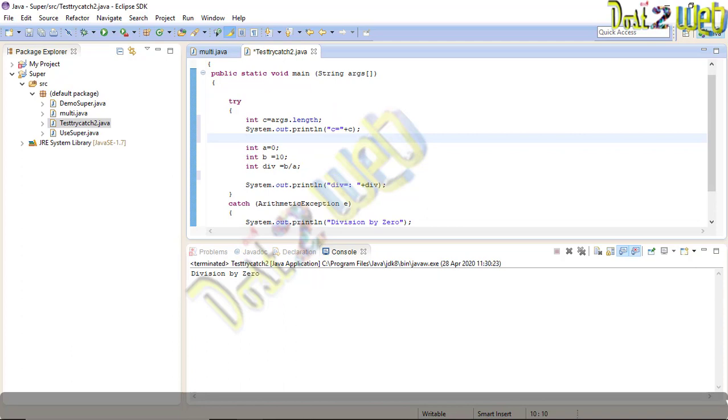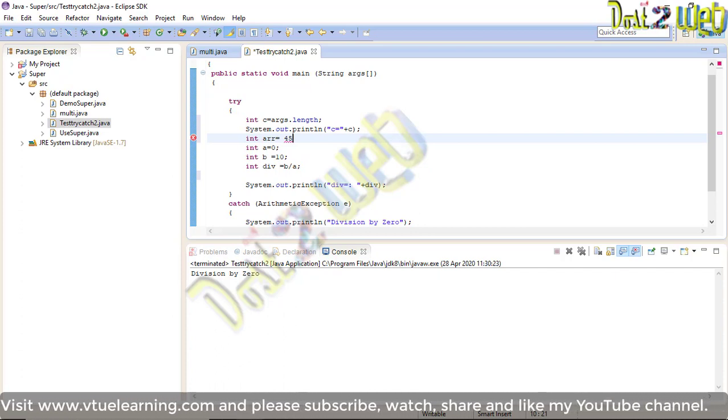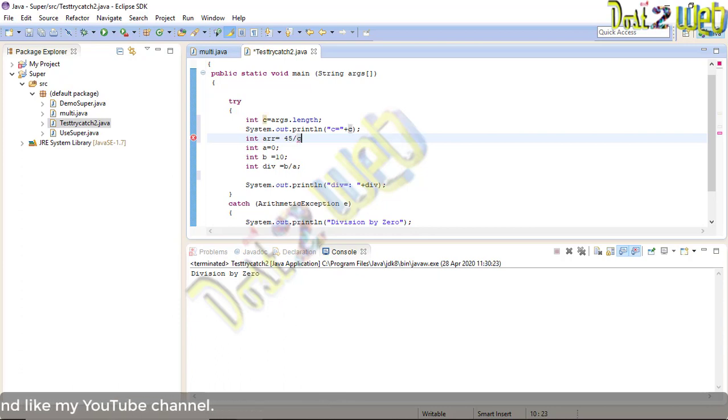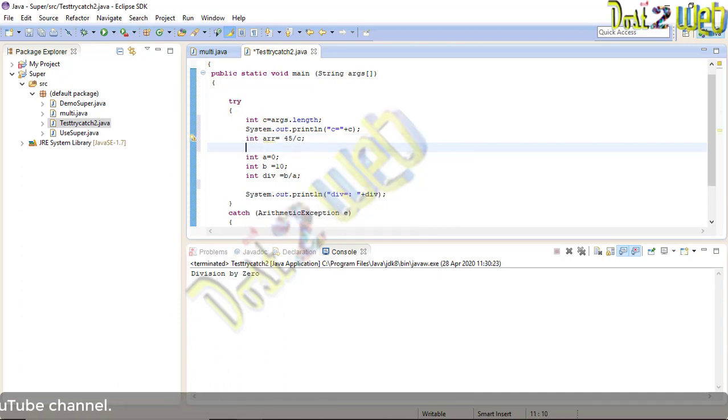Now what we'll do, I'll create one array, int arr, and is equal to, we'll give some number like 45 division by number. That is what is the argument length. So I'll give the argument length as c, semicolon. Okay, next what we are going to do, we'll create one array. So int